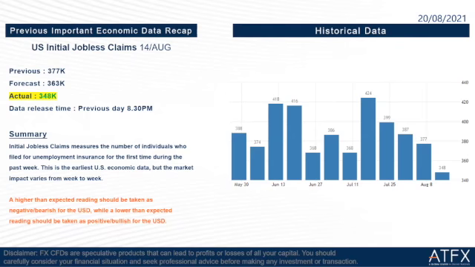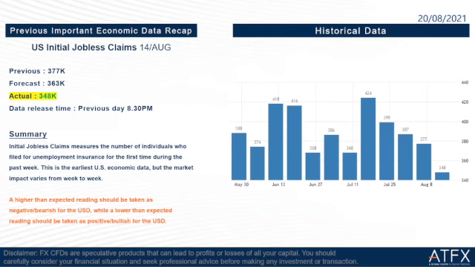Let us start our briefing by taking the recap on previous important economic data. The first one is US initial jobless claims last night, for 14 August. The previous is 377,000, the forecast is 363,000 and the actual is 348,000, which is slightly lower than the forecast. Which means this is very good. This is good news for USD because we can see that the labor market is getting strong now.